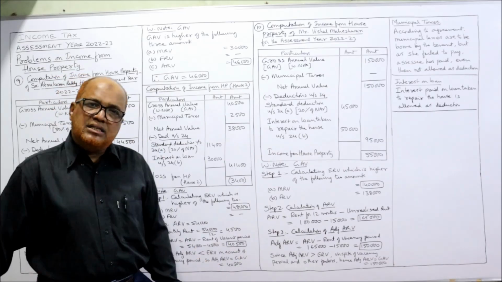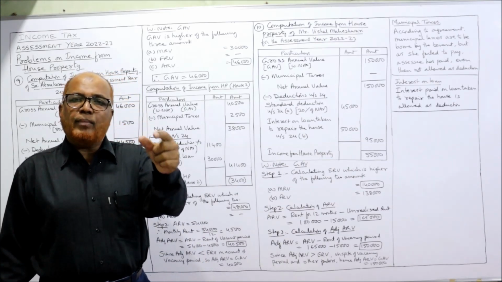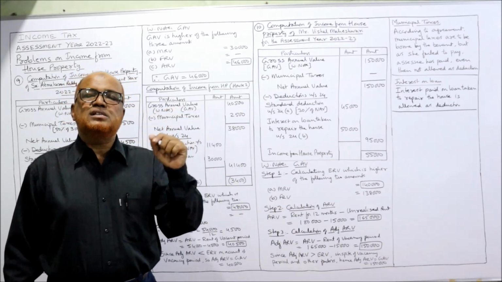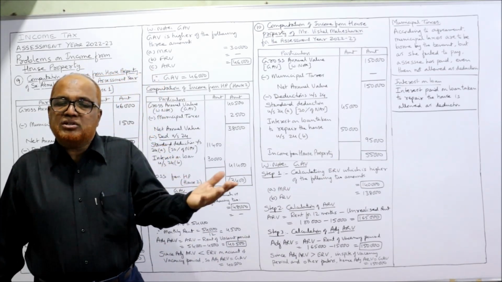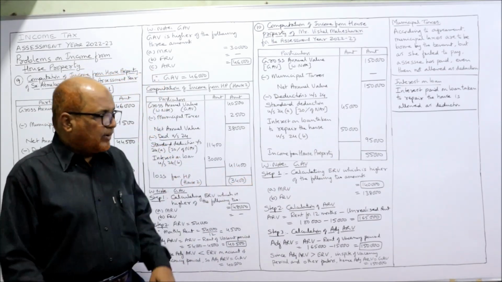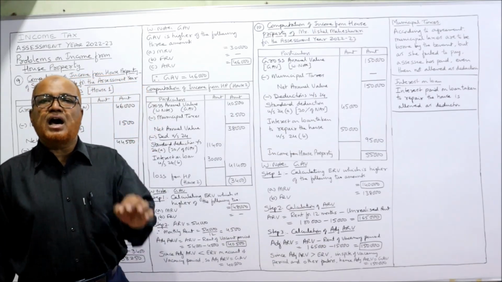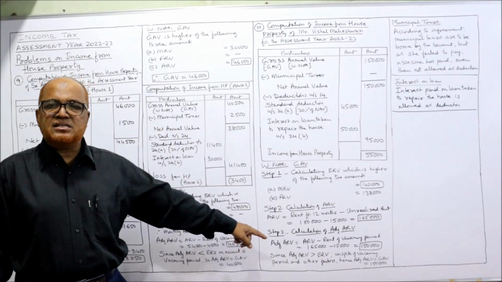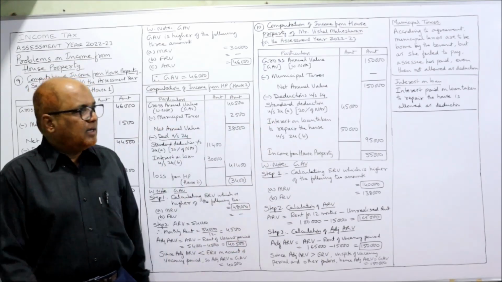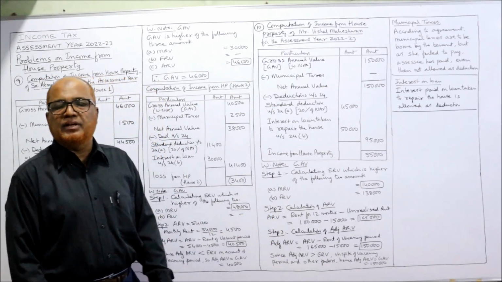Now calculating adjusted ARV. So adjusted ARV is equal to ARV minus rent of vacancy period. Here 1 month vacant, March. In the month of March, the house remained vacant. So 1,65,000 minus 15,000, 1,50,000 is the adjusted ARV. Now we compare the adjusted ARV with ERV. ERV is 1,40,000, adjusted ARV is 1,50,000.